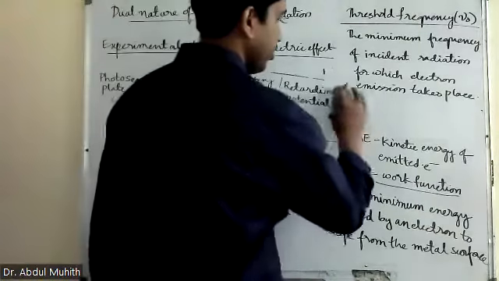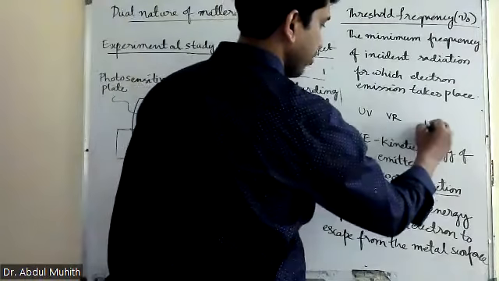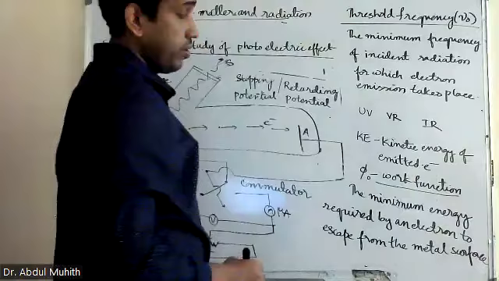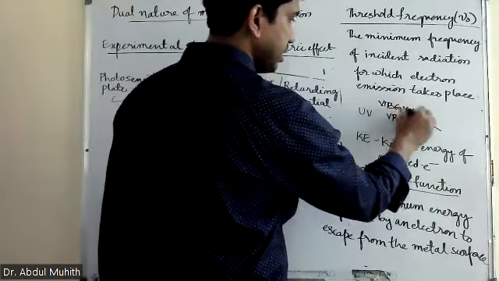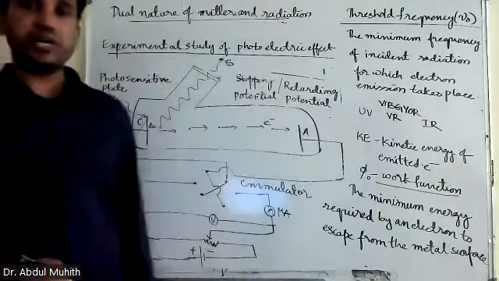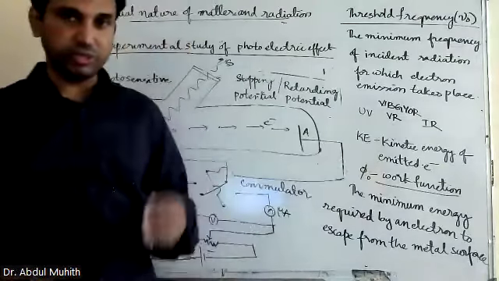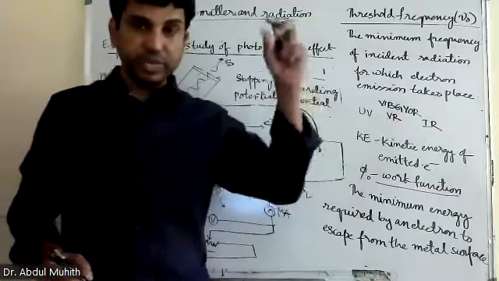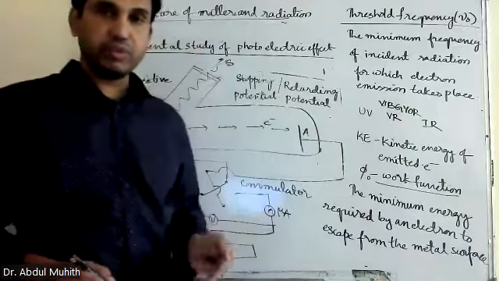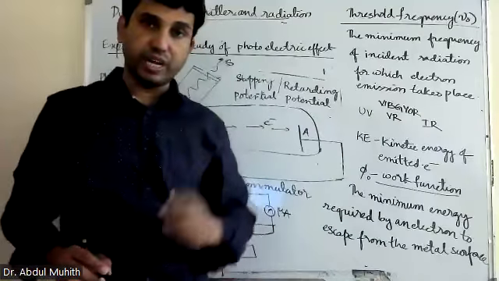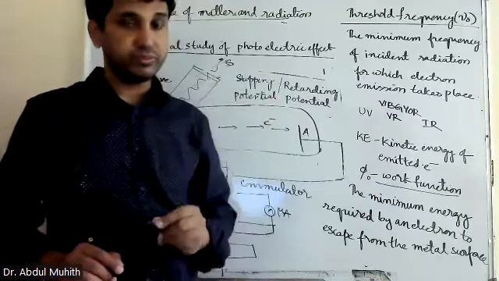It doesn't happen for every color of light. Suppose we have the UV region here, the visible region here, and the infrared region here. Visible means we can see those colors, but UV and IR we cannot see. So I'm taking the example of visible light. Suppose red light is made incident on a metallic surface, but electrons did not come out. Even though you increased the brightness of the light, electrons did not come out.